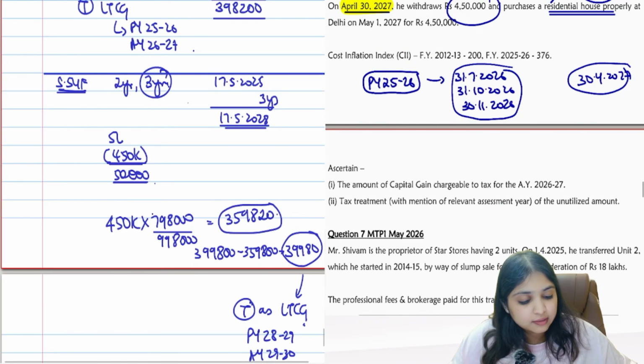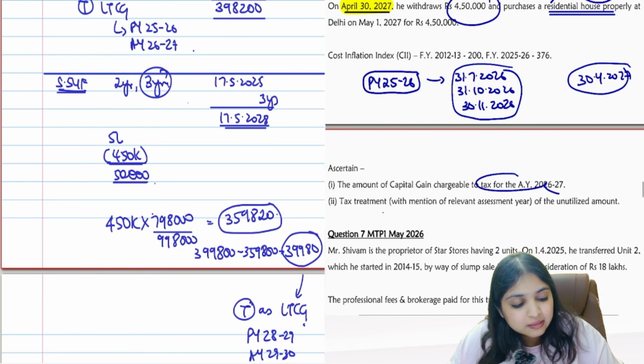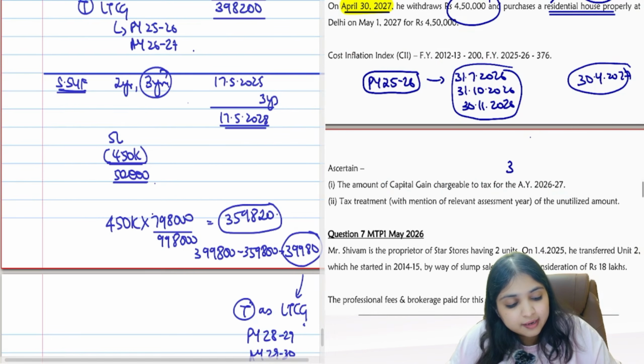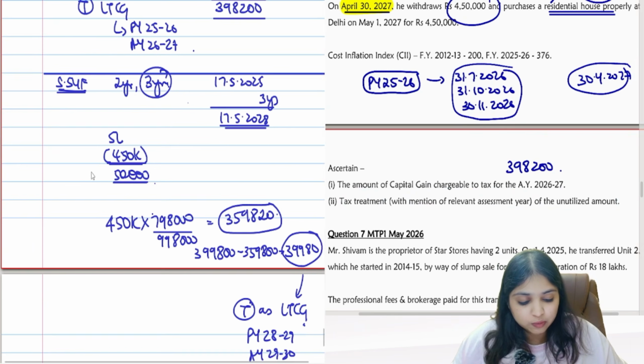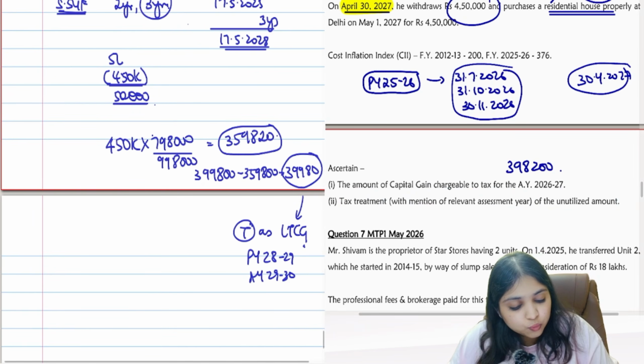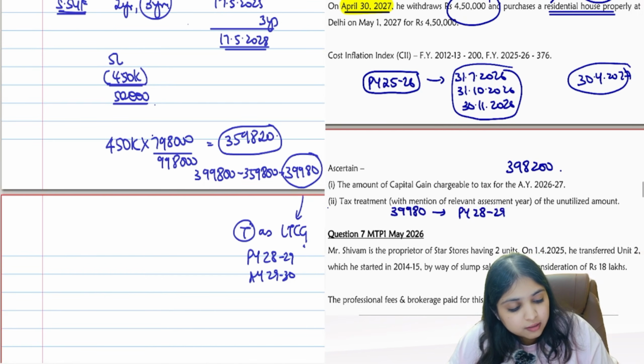So my final answer. What is capital gains taxable in 26-27? Current year 398,200 is taxable. Then what's the tax treatment, with mention of assessment year, of the unutilized amount? Unutilized amount is actually 50,000, but how much will be taxable for you in that? 39,980 will be taxable for you. In which year will it be taxable for you? In previous year 28-29, assessment year 29-30.